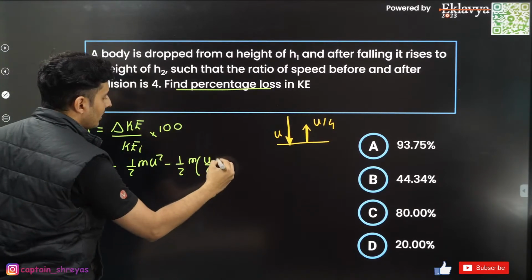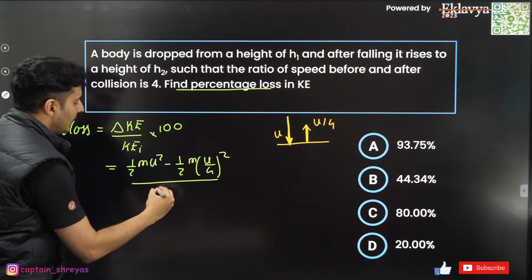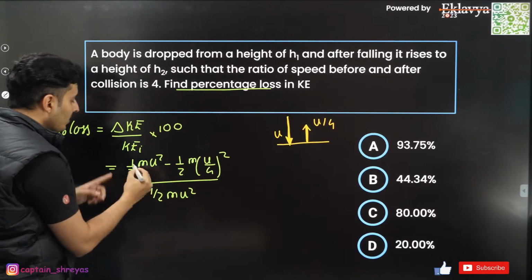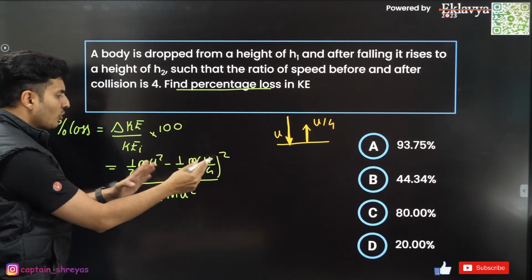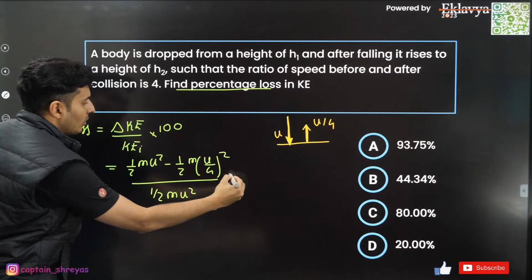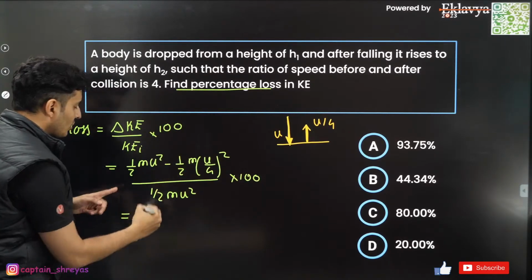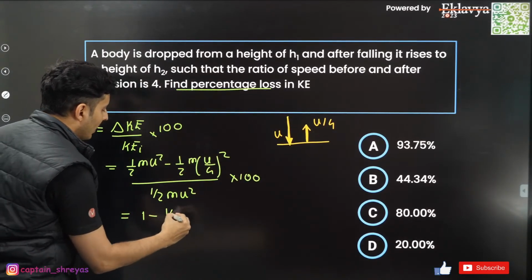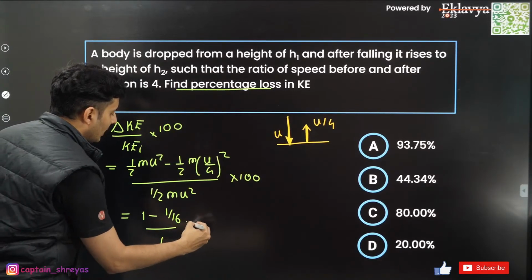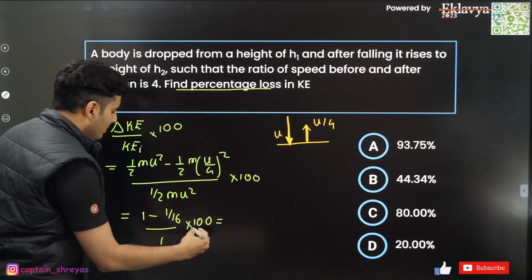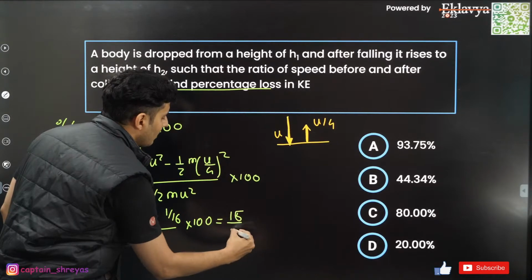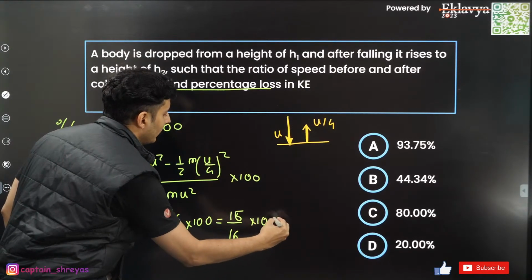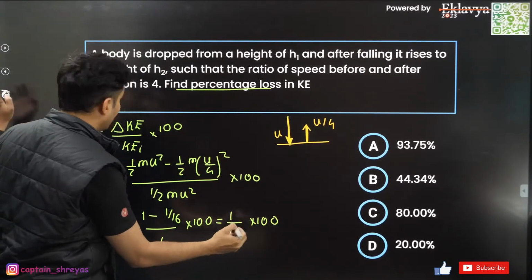Okay, I'll just put it over here, u/4 whole square upon original energy, which is half m u square. Half m u square will cancel from everywhere. Oh, by the way, this is also into 100. So I will be left with 1 minus 1/16 divided by 1 into 100, which is basically 15/16 into 100.